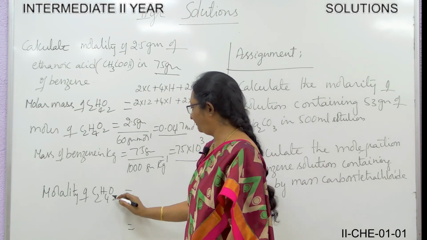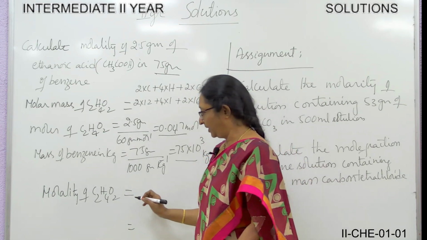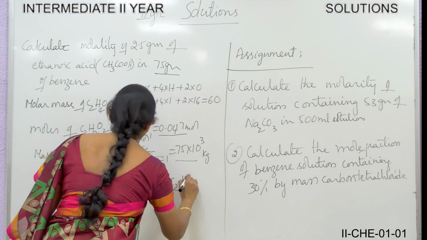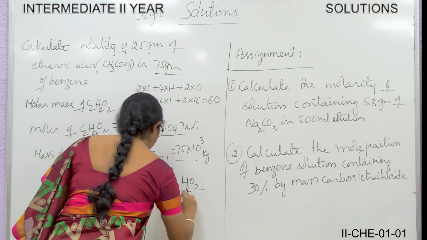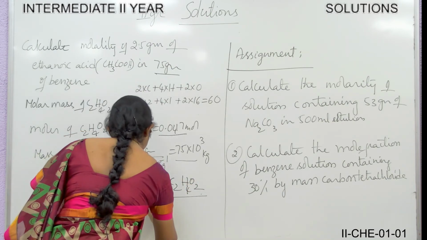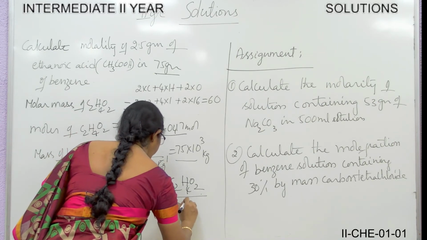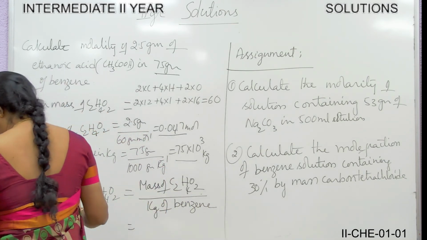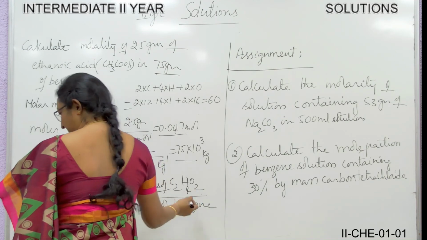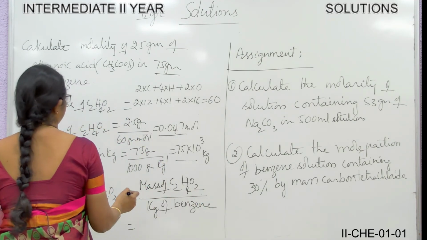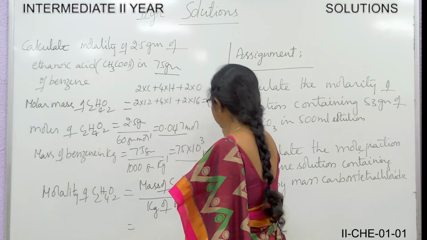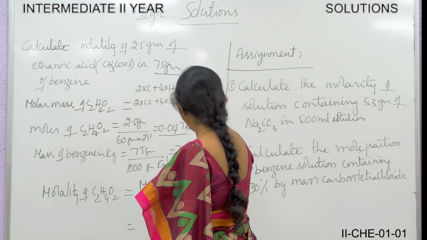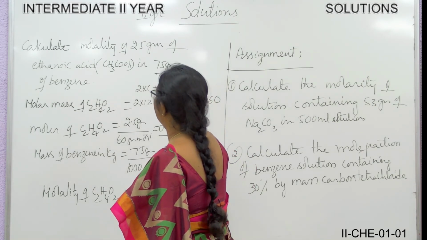Now the mass of benzene in kg. The definition says molality is the number of moles of solute in 1 kg of the solvent, so we have to convert grams into kg. 75 grams divided by 1000 grams per kg comes to 75 into 10 to the power of minus 3 kg. Now let us find the molality of ethanoic acid. The formula is moles of C2H4O2 divided by kg of benzene.